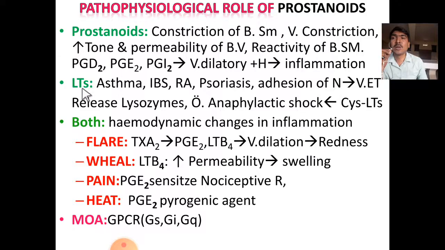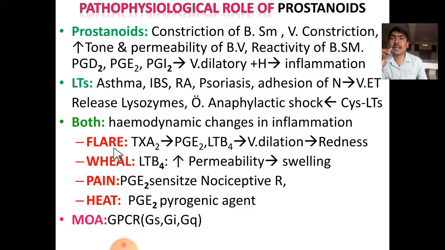In the same way, leukotrienes have a specific role in asthma, irritable bowel syndrome, rheumatoid arthritis and psoriasis, adhesion of neutrophils to the vascular endothelium, release of lysosomes, and release of oxygen free radicals. Anaphylactic shock is also due to the cysteinyl leukotrienes. Combined, prostanoids as well as leukotrienes both produce hemodynamic changes in the inflammatory reaction.